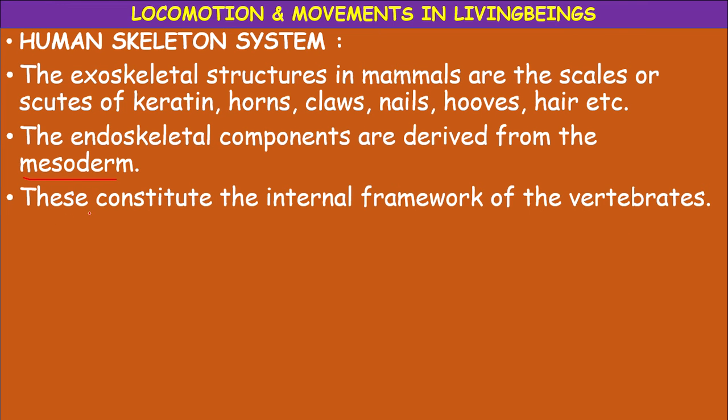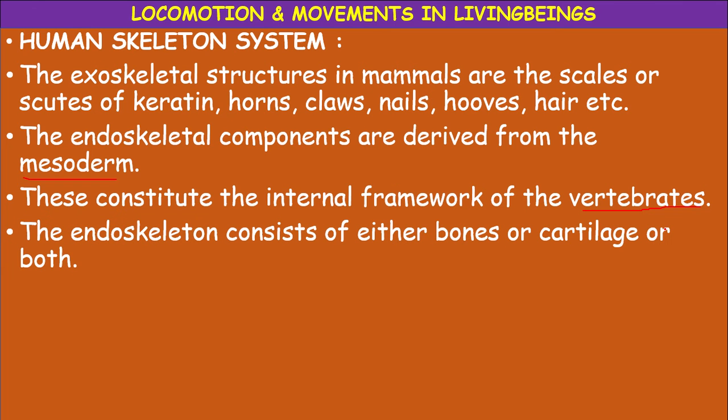Next, the endoskeleton constitutes the internal framework of the vertebrates. What are vertebrates? Animals are divided into 2 groups: one is invertebrates and the second is vertebrates, depending upon the presence or absence of the vertebral column, the backbone. Okay. So in invertebrates there is no endoskeleton, whereas in vertebrates there is an endoskeleton, a framework of bones.